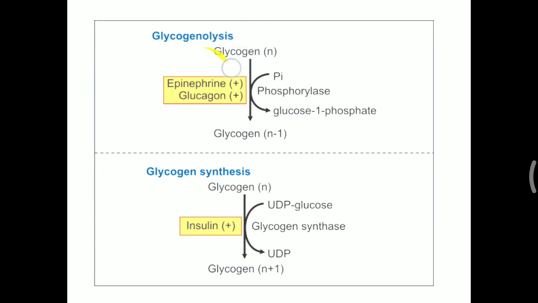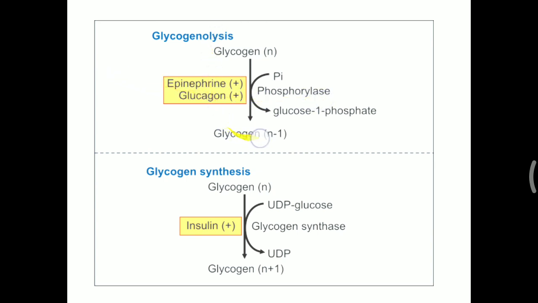Glycogenolysis means breakdown of glycogen. So here the glycogen phosphorylase enzyme is needed, and its activity is increased in the presence of epinephrine and glucagon. The ultimate purpose of glucagon is to increase glucose level. But how will glucose level increase? That is from the breakdown of glycogen. The breakdown is possible with the help of the glycogen phosphorylase enzyme, so glucagon activates this enzyme's activity.